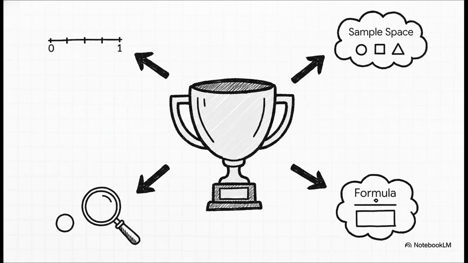So what does all this mean? It means you now have the tools. You know that probability is always measured from 0 to 1. You know how to map out every single possibility in a sample space, how to define the specific event you're interested in, and how to use that simple formula to calculate the precise odds.